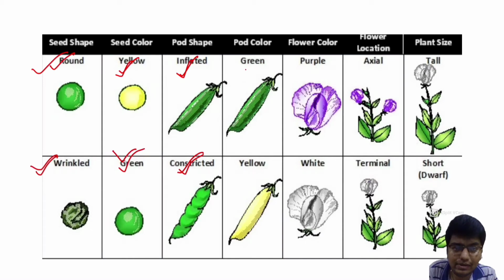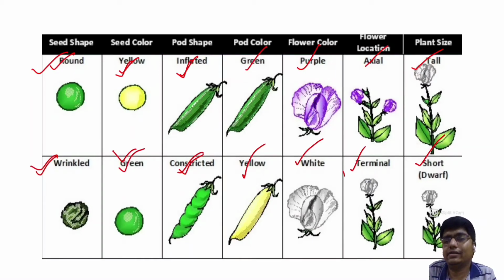Pod color: green, yellow. Flower color: purple and white. Then flower location: axial, terminal. And plant size: tall and short. Short is also known as dwarf. So basically these are the characters of the pea plant that he studied.